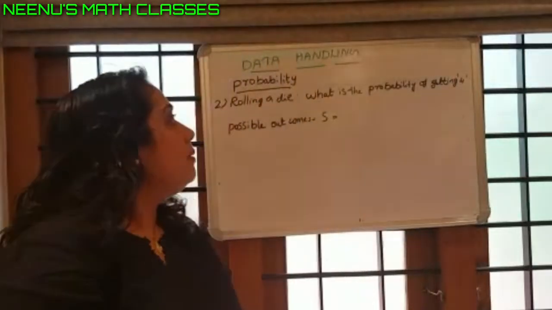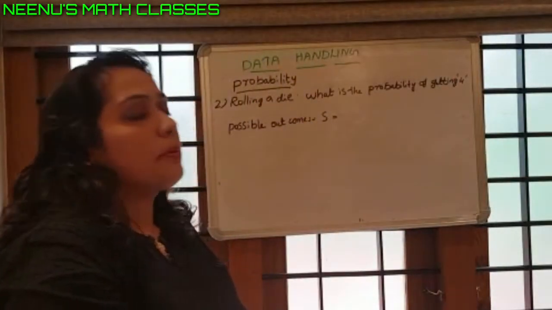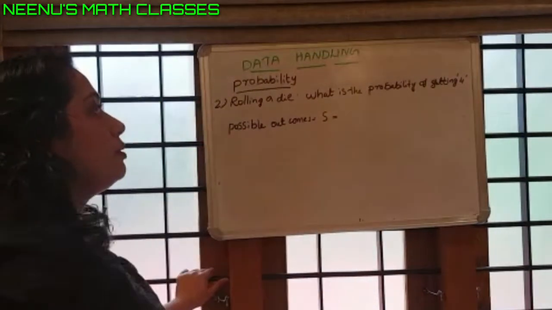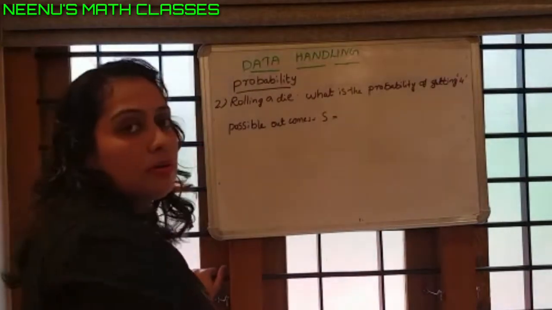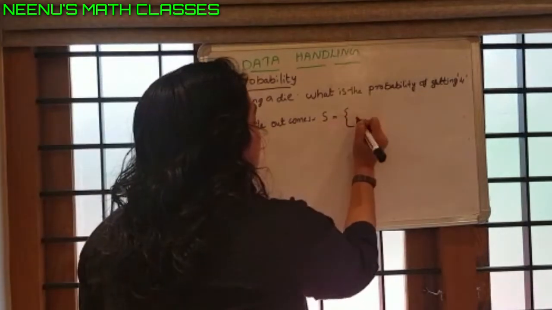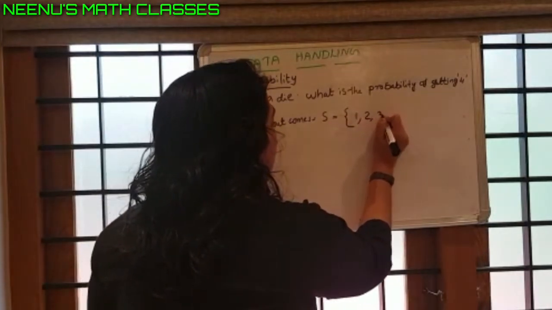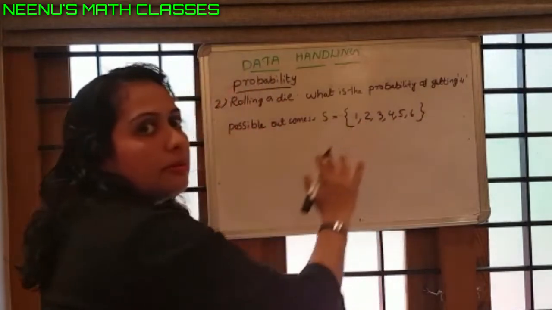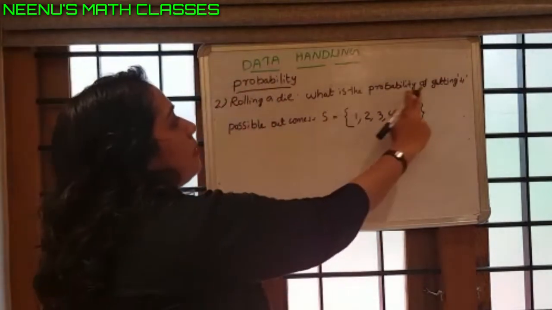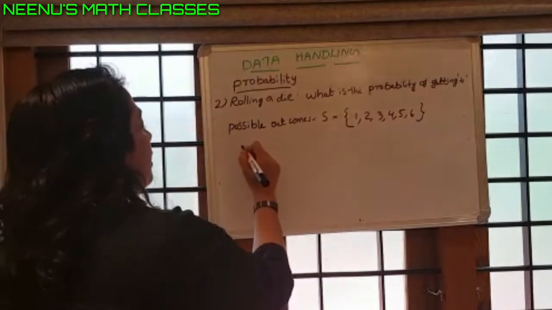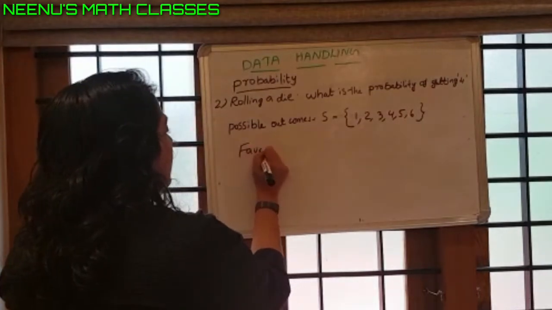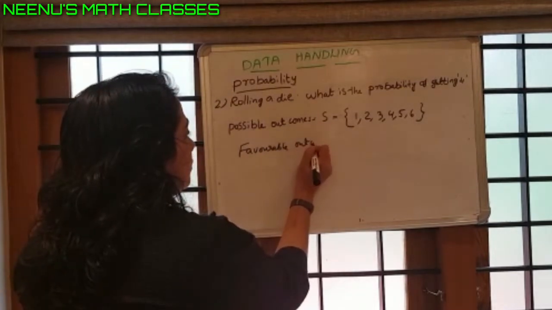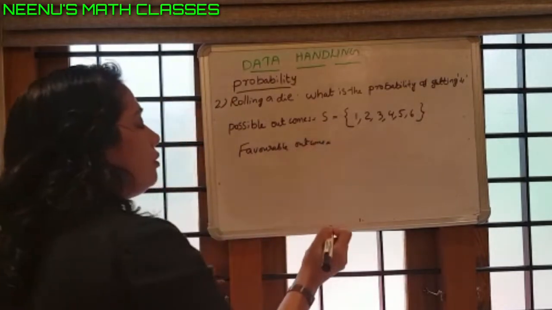Second example, rolling a die. What is the probability of getting 4? We know that the possible outcomes, that is the sample space for rolling a die, is 1, 2, 3, 4, 5, 6. 6 faces for a die. Then what is the favorable outcome for getting 4?